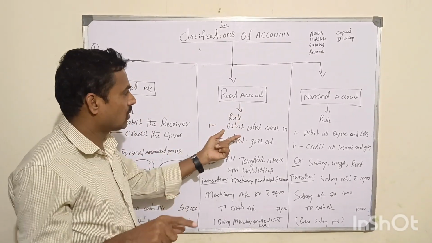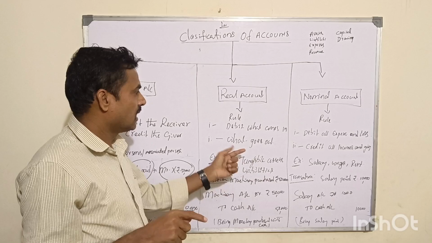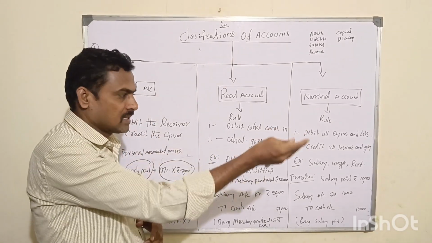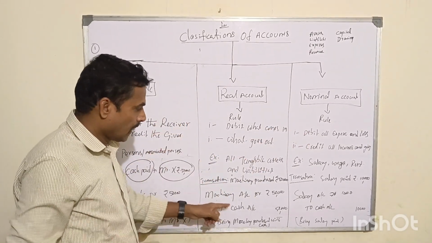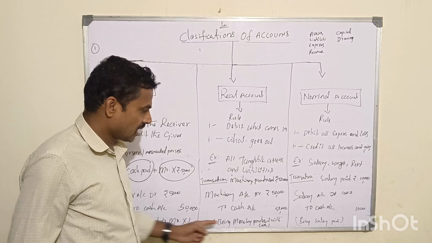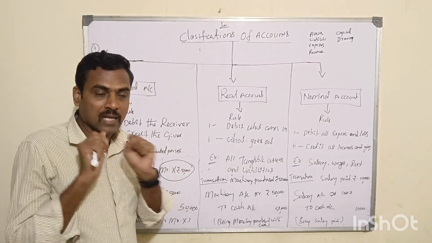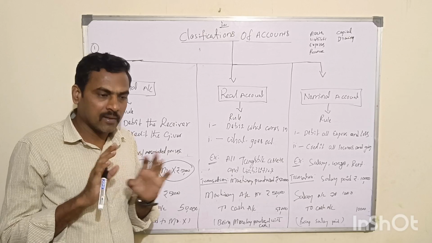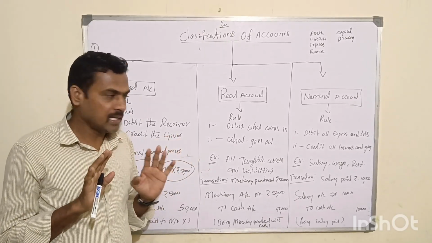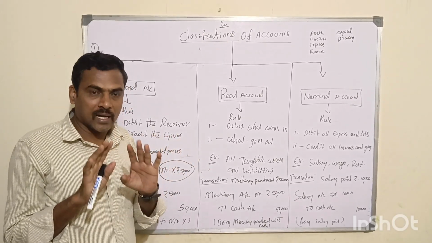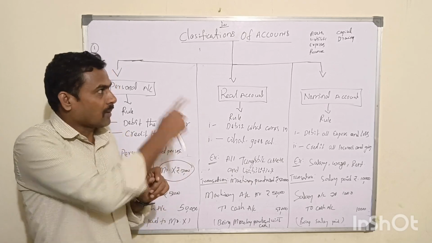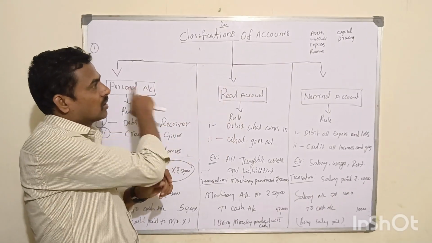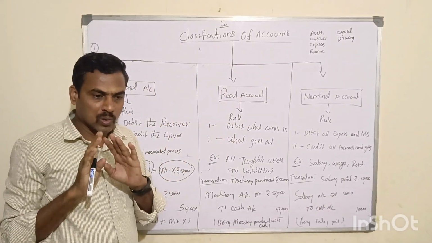As per the real account rule, debit what comes in, credit what goes out of the business, and hence you will debit machinery and credit cash. Likewise, understanding the two aspects in the transaction is very, very important, right? If you understand and identify the two aspects and apply these golden rules, the entry will not go wrong.